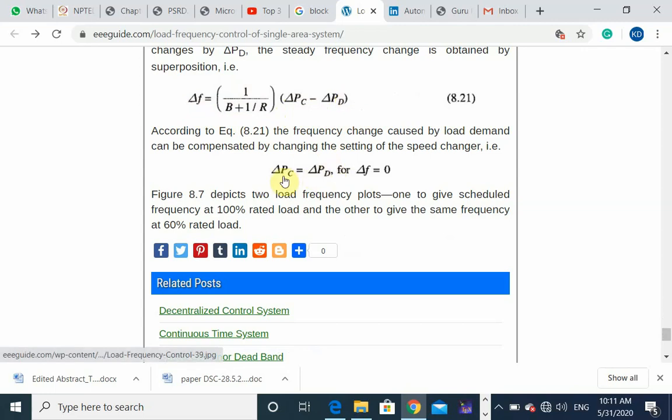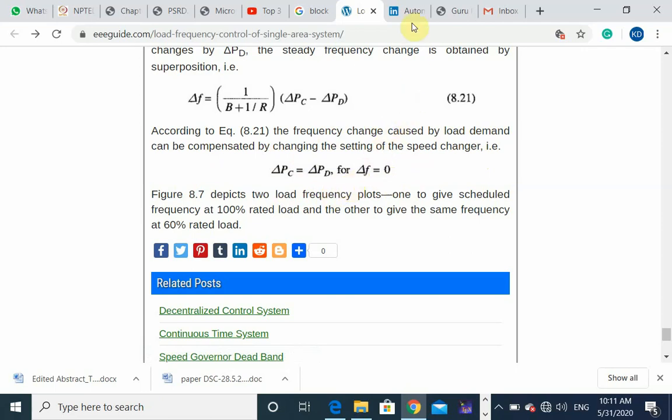We have to make delta PC equal to delta PD for delta F to be 0. So according to this equation, the frequency change caused by load demand can be compensated by changing the setting of the speed changer. This is depicted in the figure.